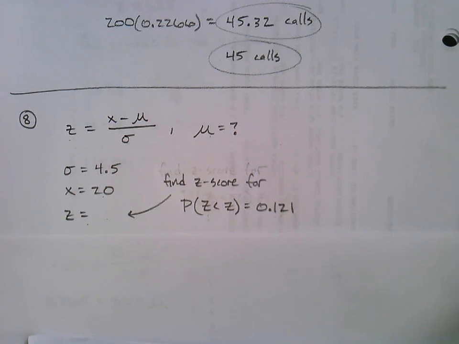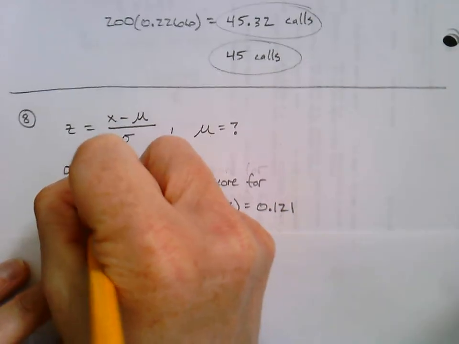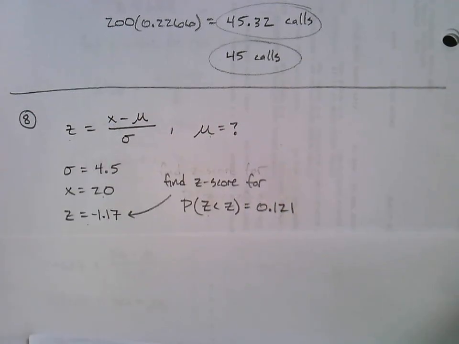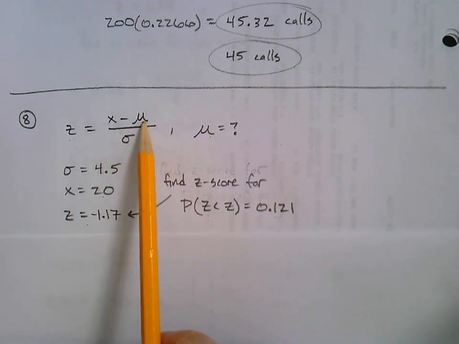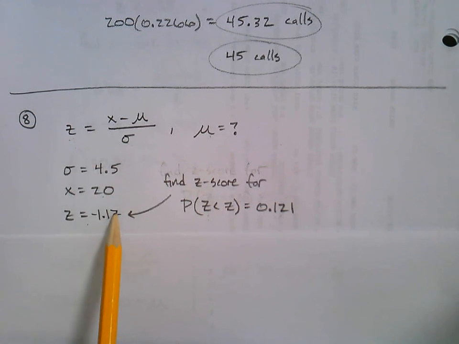So I'm going to try and find 0.121. And sometimes this takes longer than others. Okay, I'm in the 0.12s. 0.121. Ah, there it is. 0.1210 is Z-score negative 1.17, when I work backwards. Now that's really the difficult part of this question, is recognizing I need the X, sigma, and Z, and then I've got to solve that, and then realizing these are what they are and work.